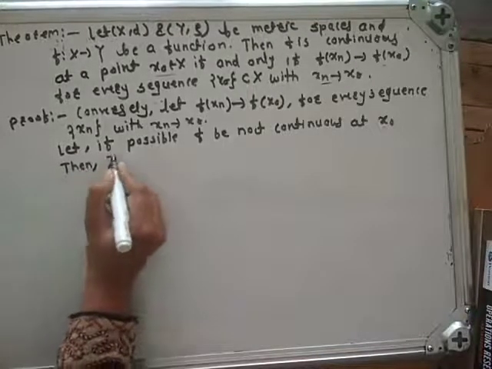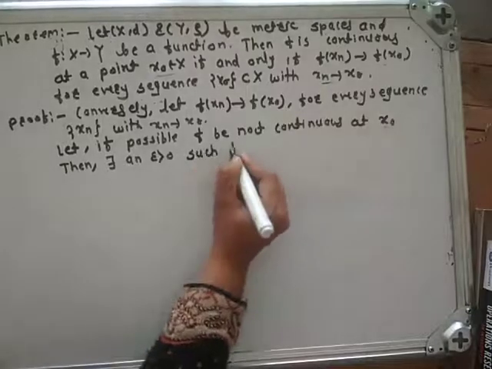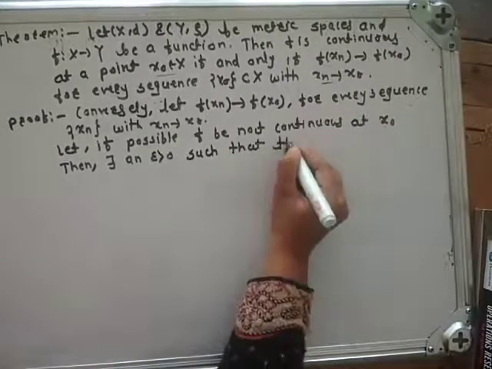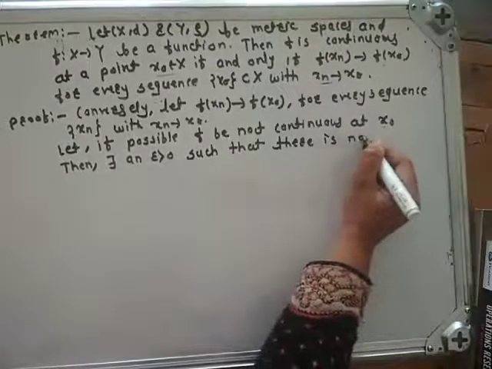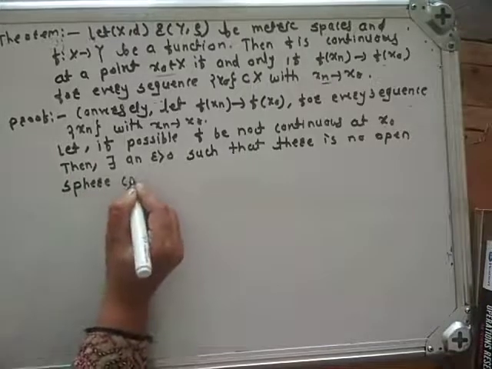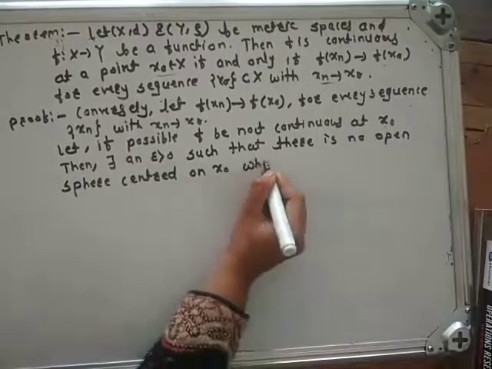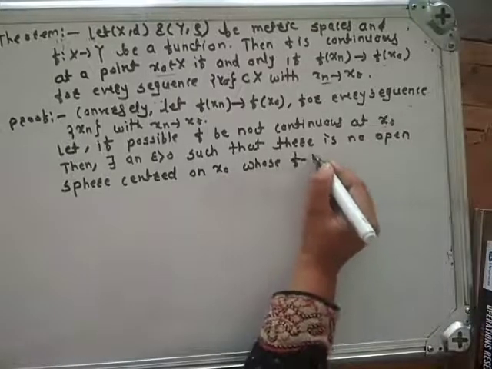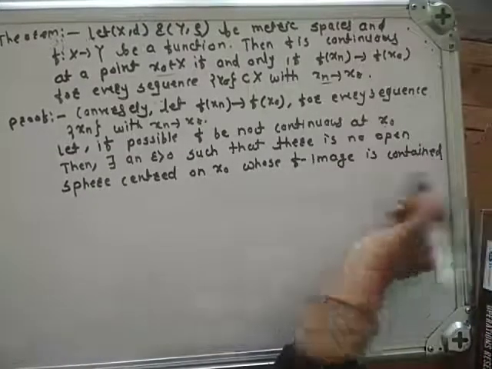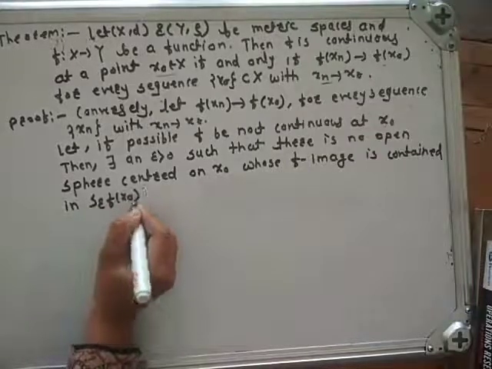Then there exists an epsilon greater than 0 such that there is no open sphere centered at x0 whose f image is contained in S epsilon of f of x0.